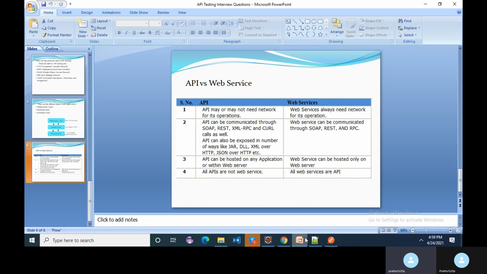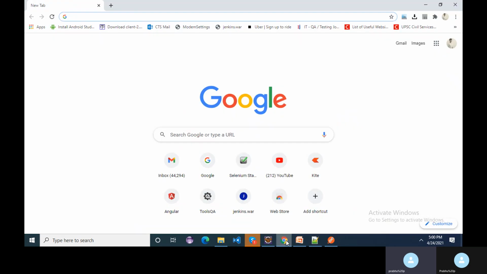So in this video, we are going to see the difference between API versus web service. It's a very important question from the interview perspective, and it's also quite a confusing concept. So we will see this concept in detail in this session, with a practical example. So what is the difference between API versus web service? Before going to the theoretical part, let me show you a practical example. So what is a web service first?